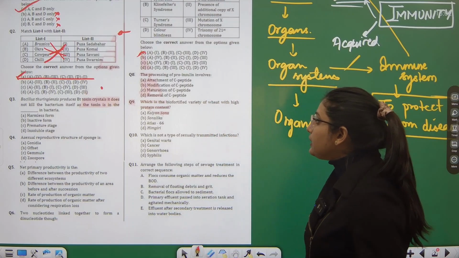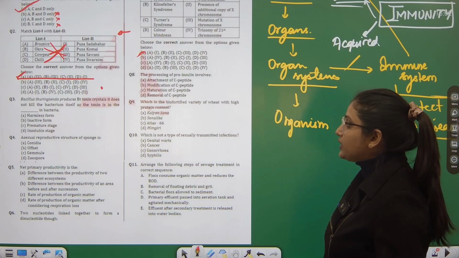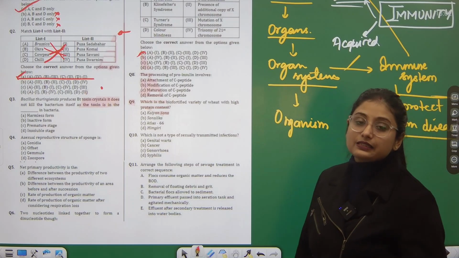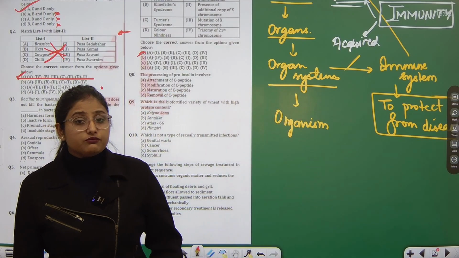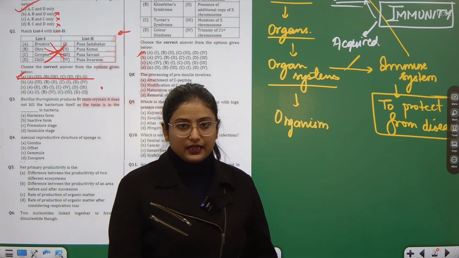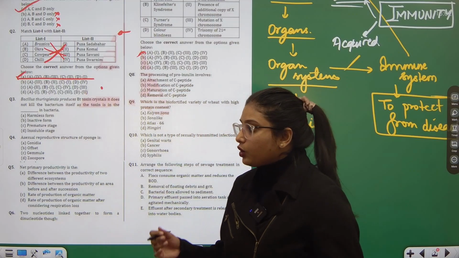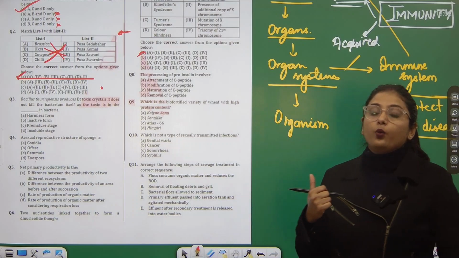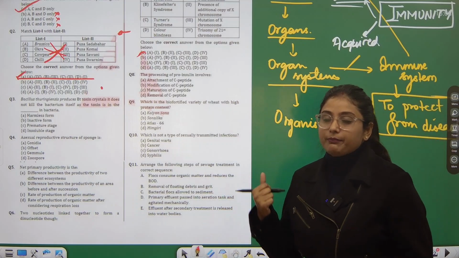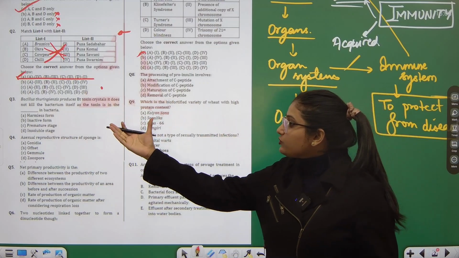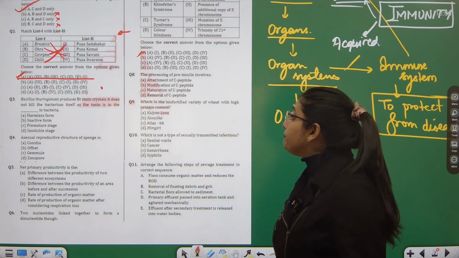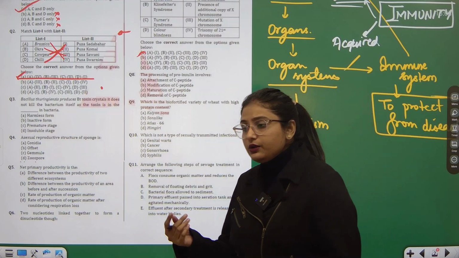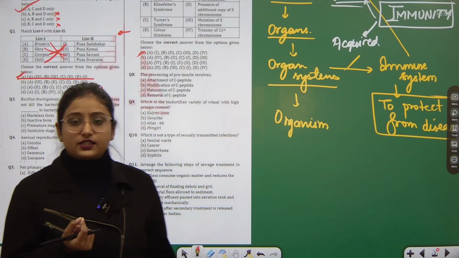Okay. Question number 3. Bacillus thuringiensis produced Bacillus. You remember we studied some shapes of bacteria in our previous classes. We studied cocci shaped bacteria. We read about Bacillus shaped bacteria. So one such bacterium is Bacillus thuringiensis that produces Bt toxin crystals. So it produces some crystals which contain this toxin.